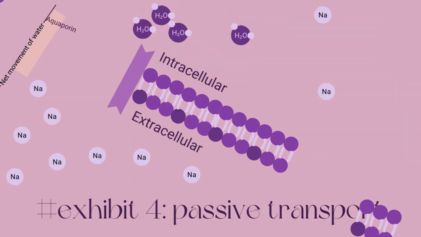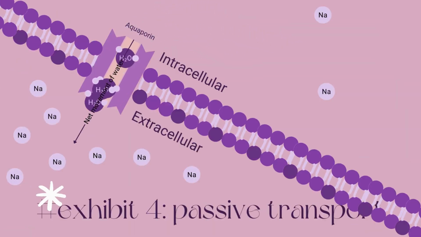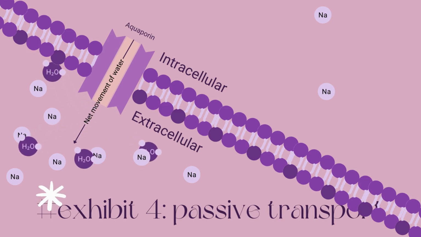Now, dehydration also affects osmosis by creating a concentration gradient that drives the passive movement of water out of cells. As a result, the solute concentration in the extracellular fluid increases. This higher solute concentration outside the cells creates an osmotic pressure, causing water to move out of the cells through osmosis in an attempt to equalize the concentrations, leading to cell shrinkage.